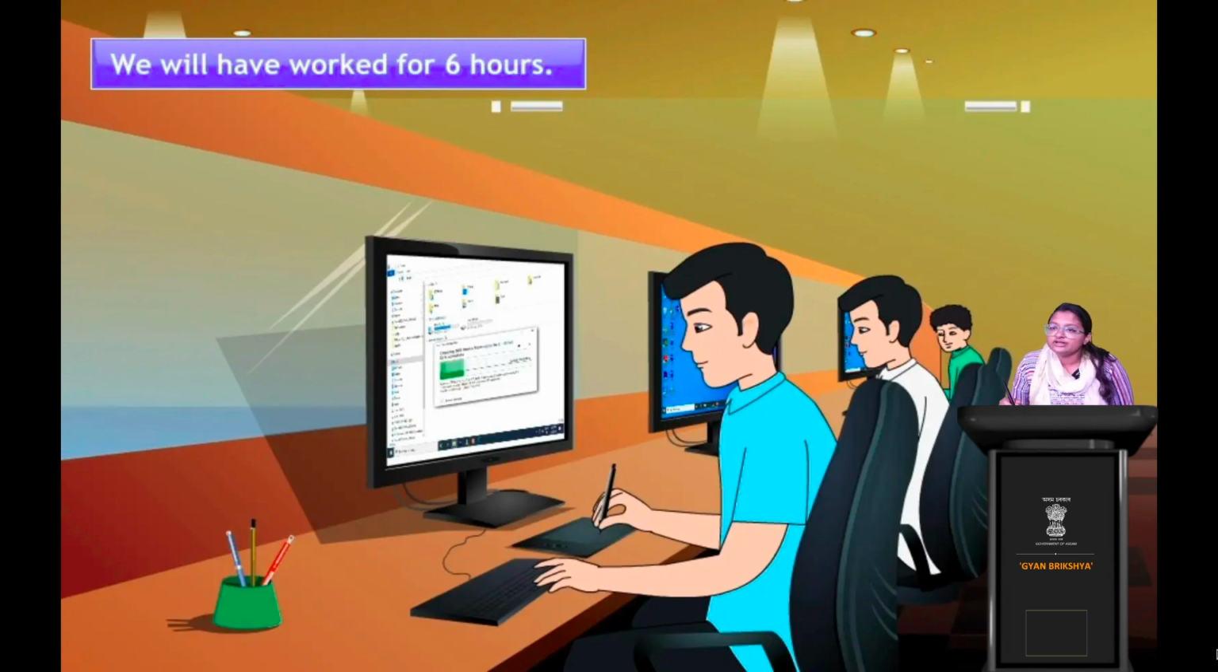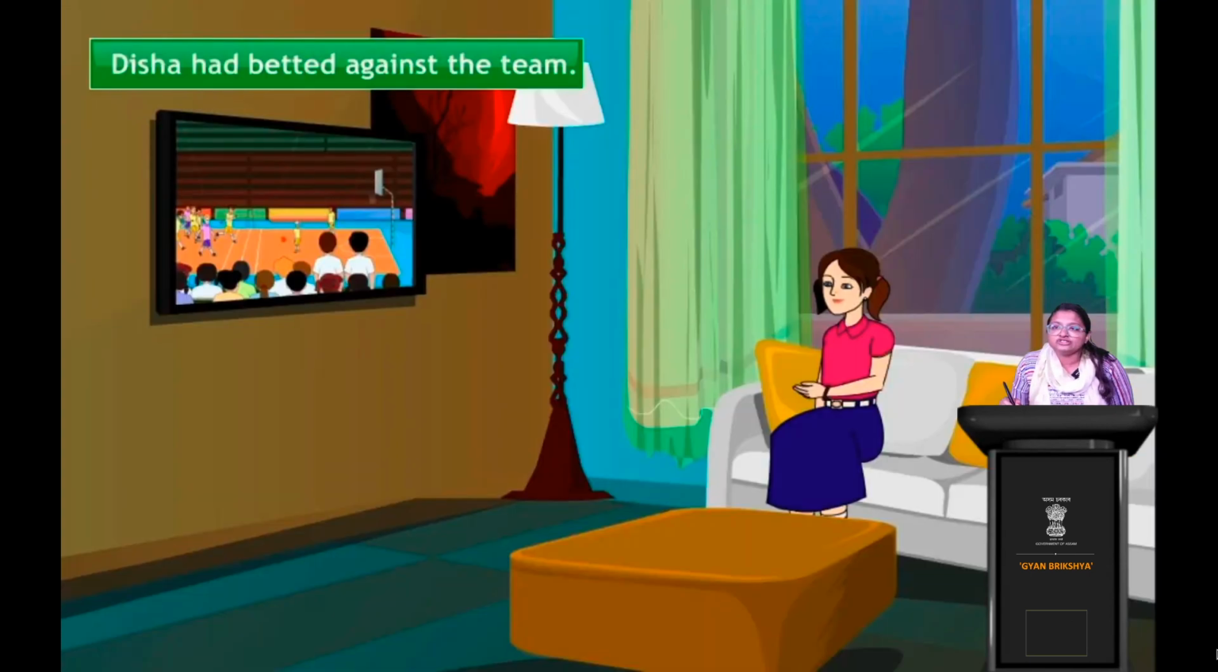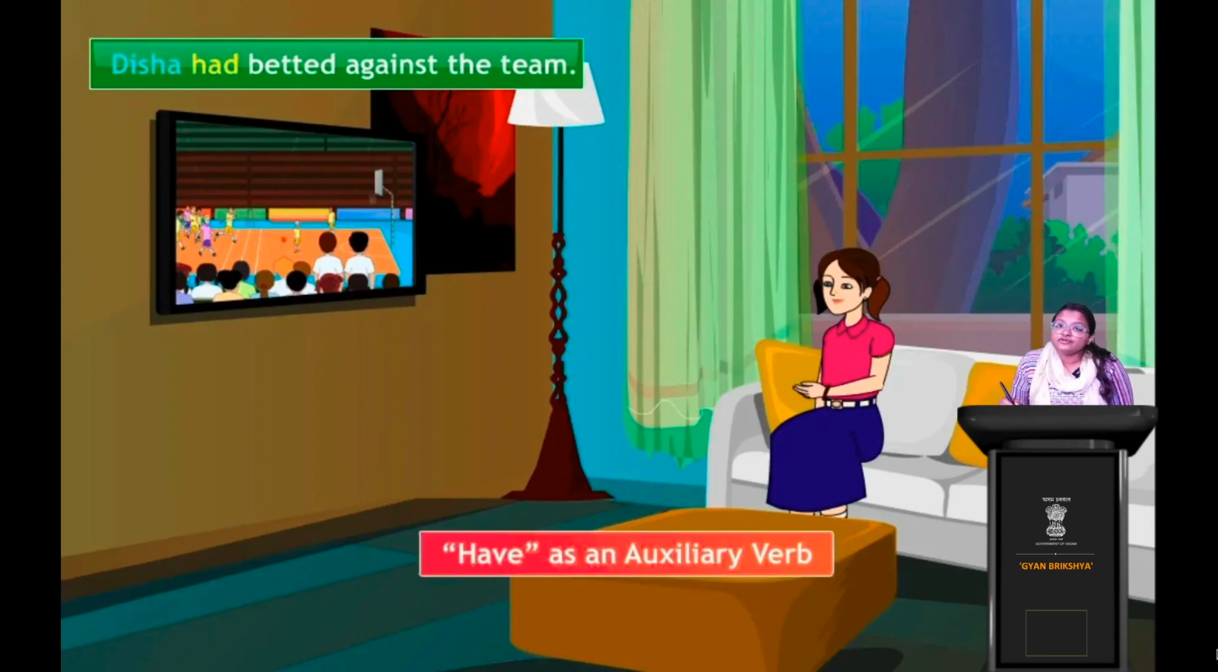Now what is the girl doing? She is watching games, right? So Disha had betted against the team. So Disha had. Right? So what is it? Another form of have verb. So now, all this time we saw examples of have as main verb, right? Now let's look at examples of have as an auxiliary verb or helping verb.